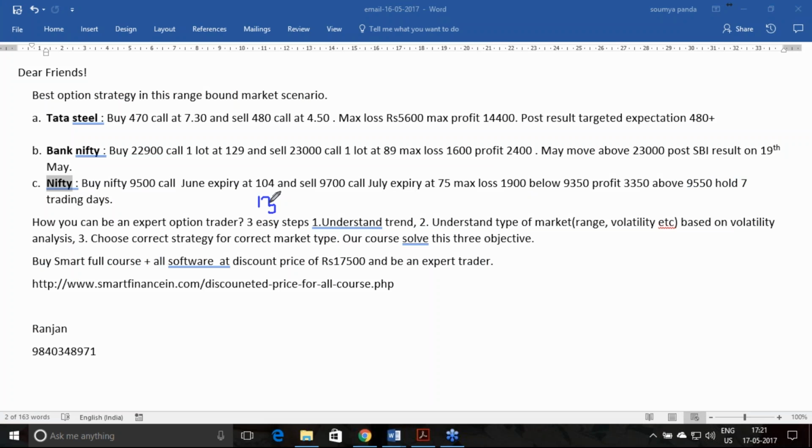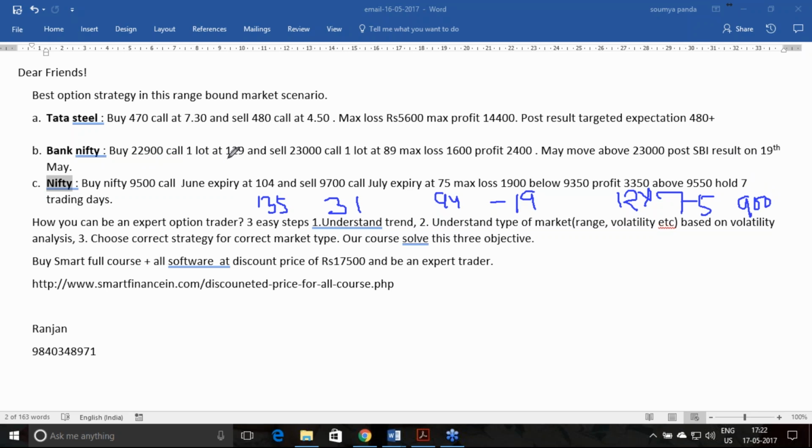So 94 is almost a 19 point loss here, and you are getting a 31 point profit here. So 31 minus 19 comes to 12 points of profit you are at now. 12 into 75, since one lot corresponds to 75. Into 75, you are at a profit of 900 now. This profit is going to gradually increase once it goes past 9550.